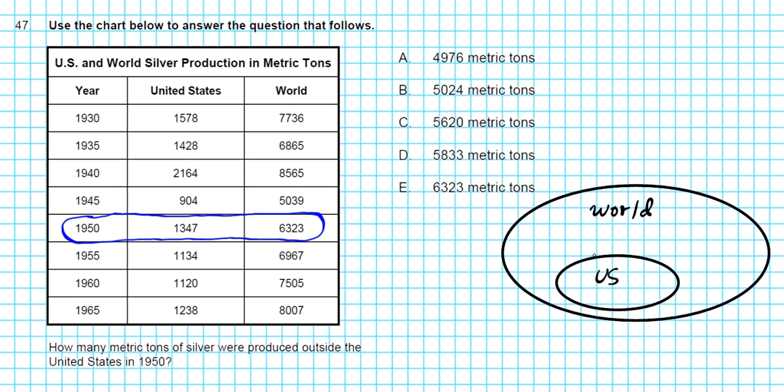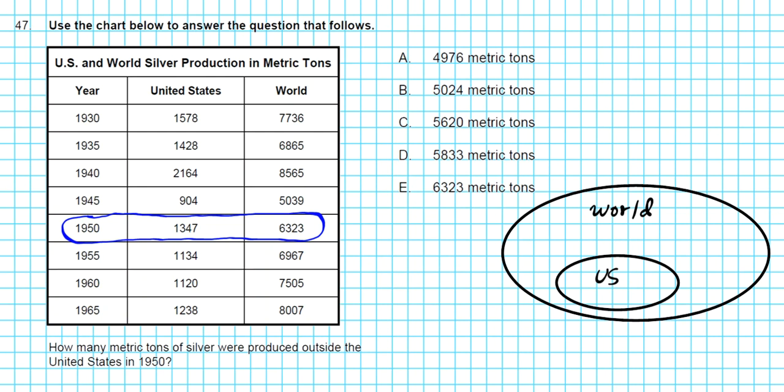Now, outside this United States boundary right here, we have the remainder of the world. That's what we're looking for, this exterior part right here. In order to calculate that, we'll take the silver production of the whole world and equate that to the sum of the production of silver in the US plus that outside of the US.